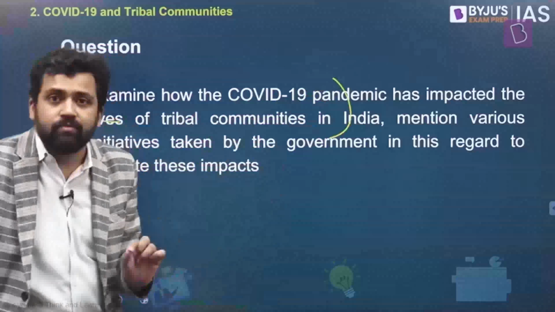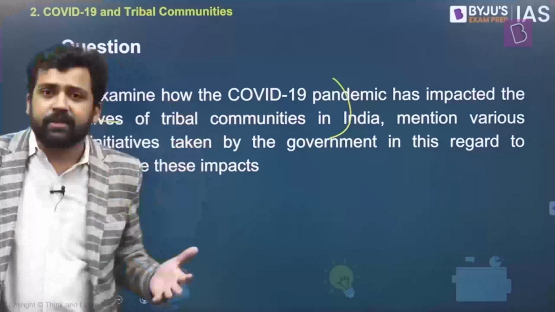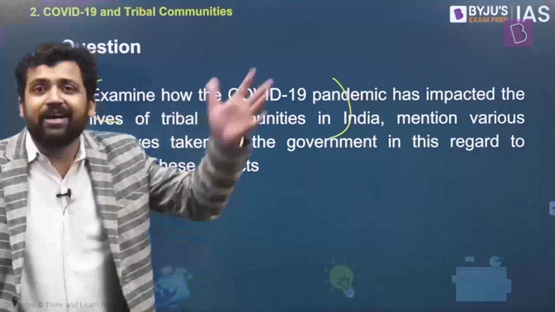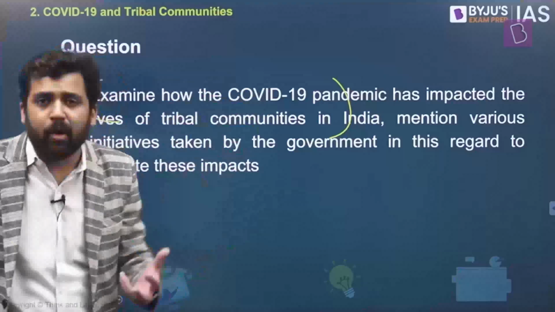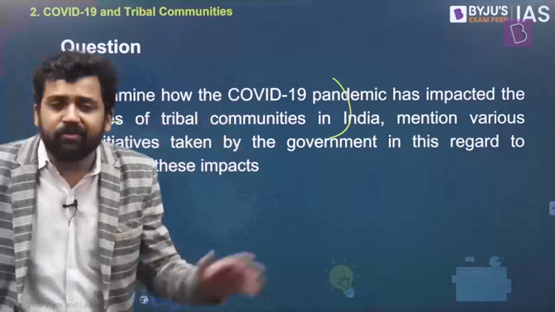The second part is an assignment for you. You have to go and find out what were some of the initiatives in the sector. And again, here think about multiple things. What kind of income support was provided? What kind of market support was provided? You had direct benefit transfers and other things. What was the amount? How many tribal members were covered under that? Think about how healthcare facilities were provided. The government came up with a vaccination drive and other things.